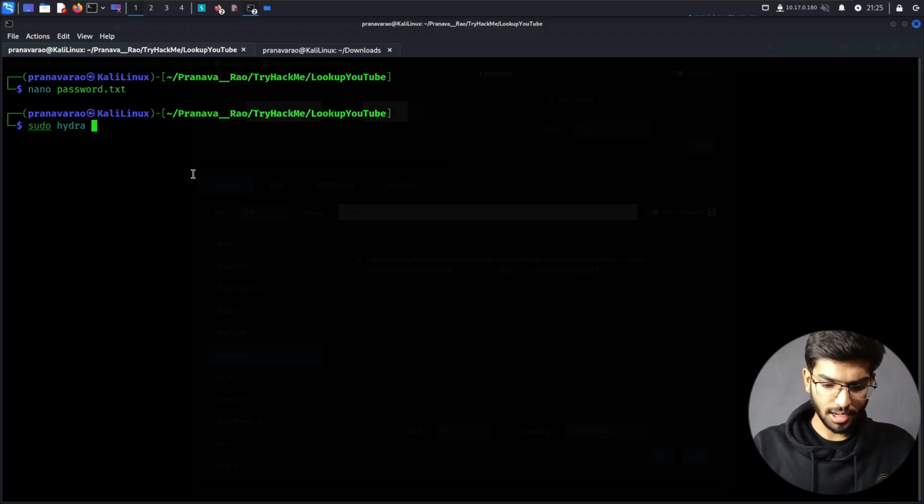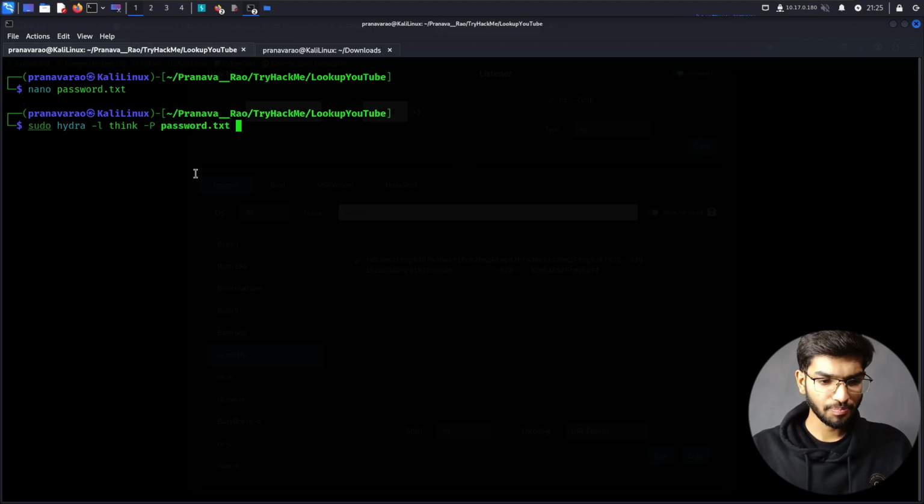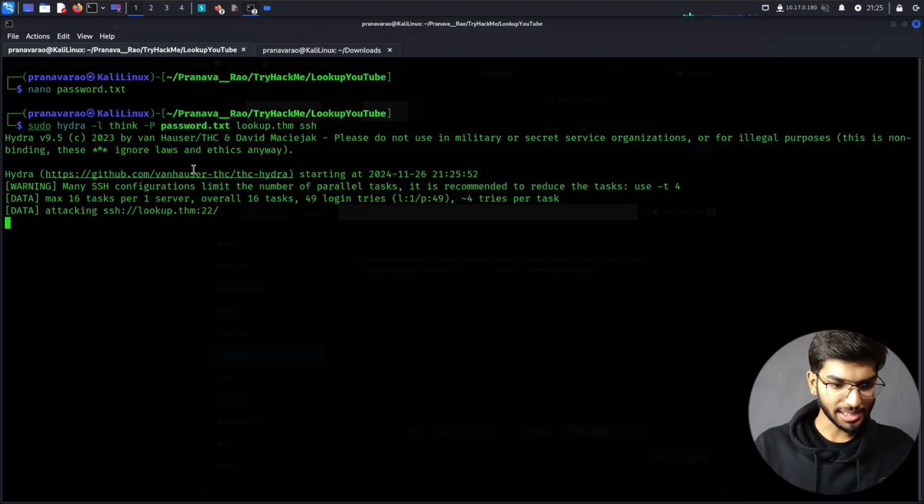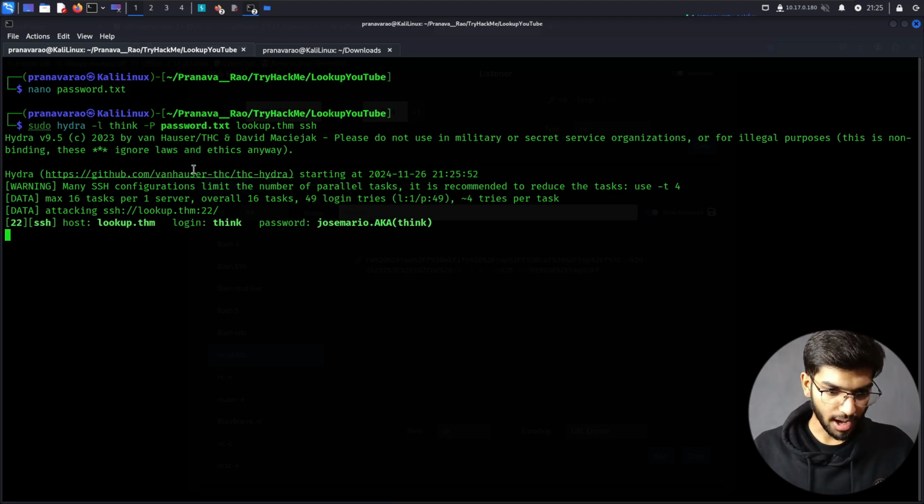So sudo hydra, and then let me specify -l to be think, the username. Then the password list is the passwords.txt file, lookup.thm. Then all that I have to specify is ssh. So it's just a module that I'm using for this. Pressing enter. Come on, come on. This should be a little fast. Yeah, and we get the password also.